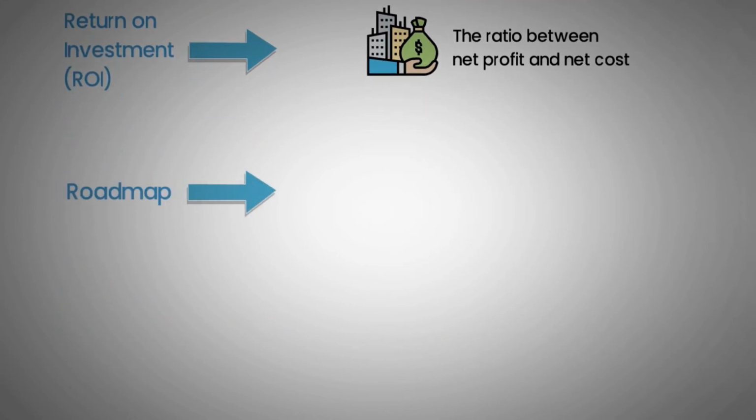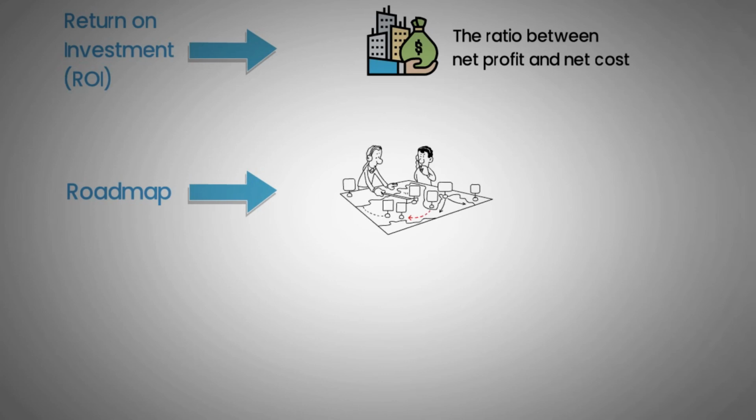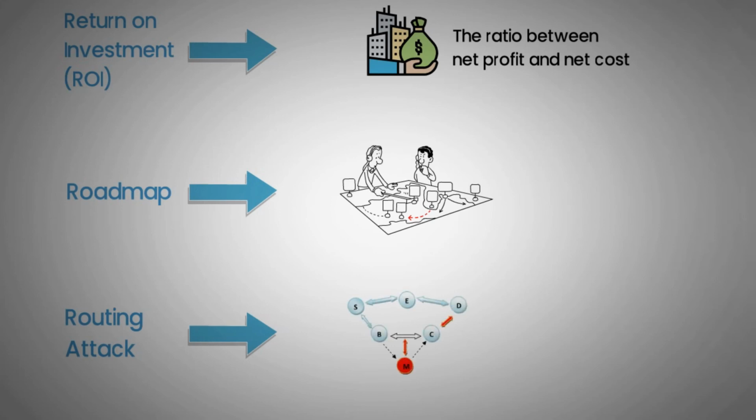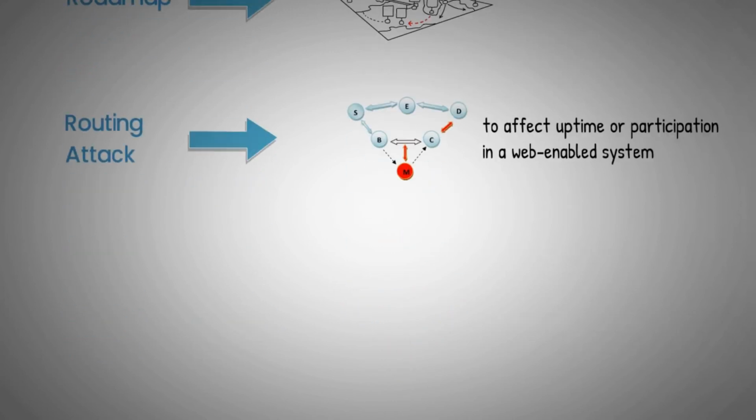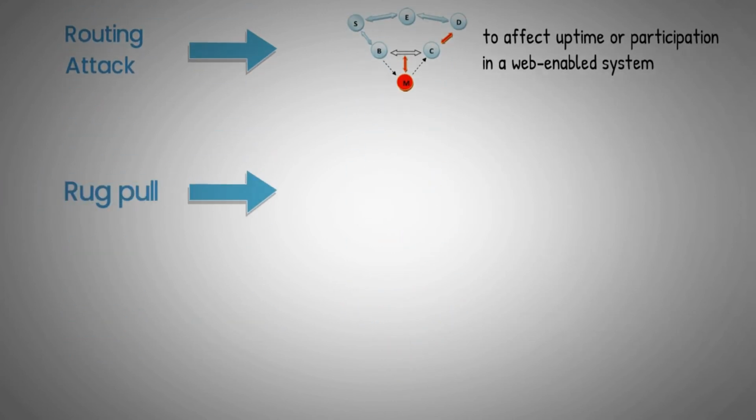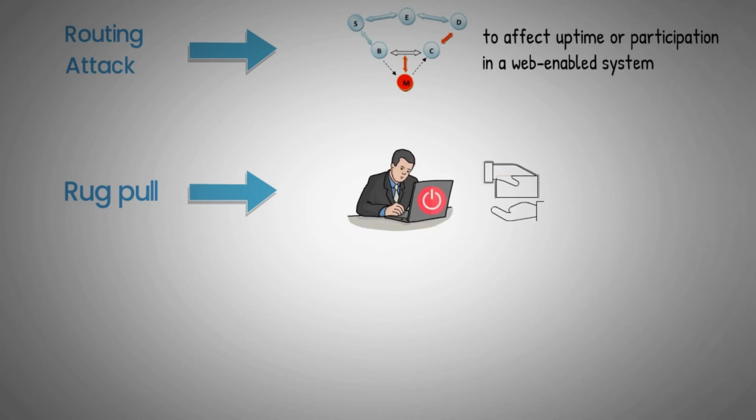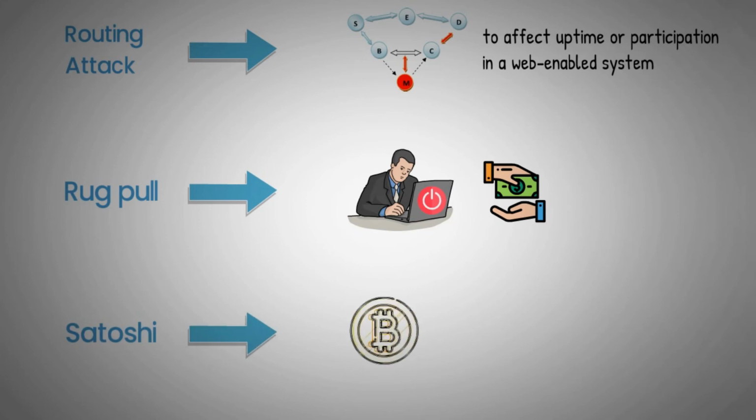Roadmap: a business planning technique which lays out the short and long-term goals of a company within a flexible estimated timeline. Routing attack: an attack on the internet service provider level to affect uptime or participation in a web-enabled system such as blockchain. Rug pull. A rug pull in the crypto industry is when a development team suddenly abandons a project and sells or removes all of its liquidity.